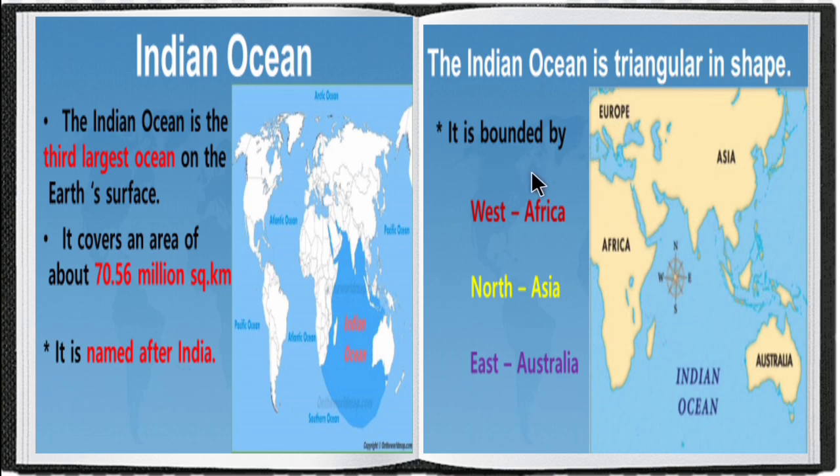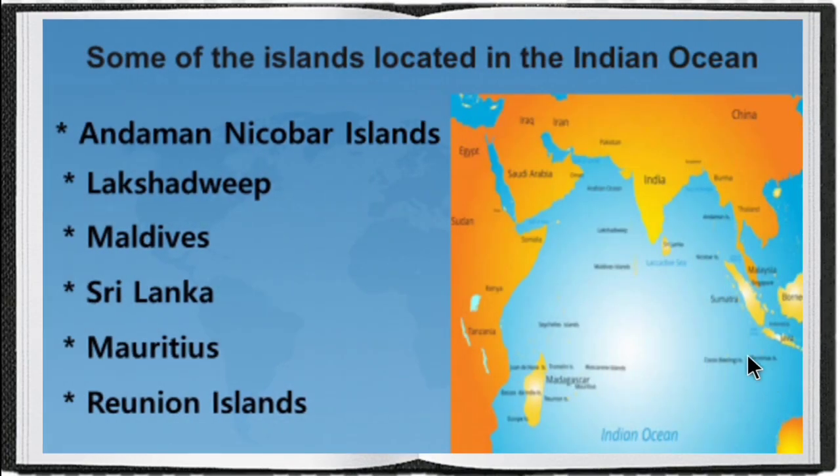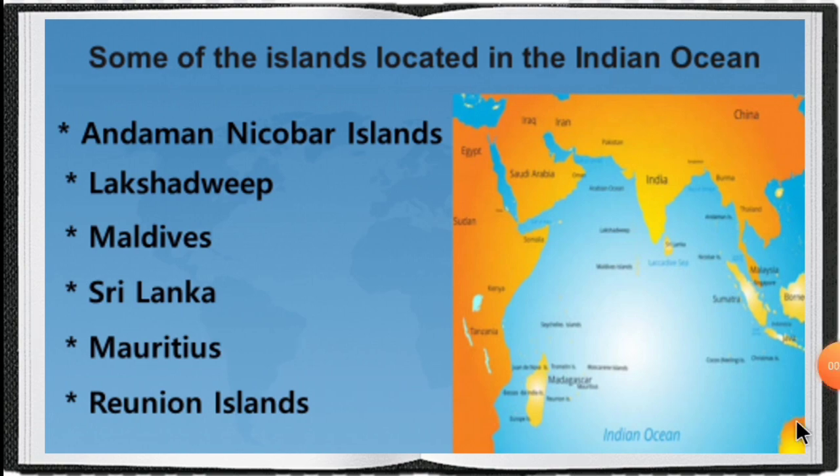It is bounded on the west by Africa, on the north by Asia and on the east by Australia. Some islands located in the Indian Ocean are the Andaman and Nicobar Islands, Lakshadweep Islands, Maldives, Sri Lanka, Mauritius and Reunion Islands.